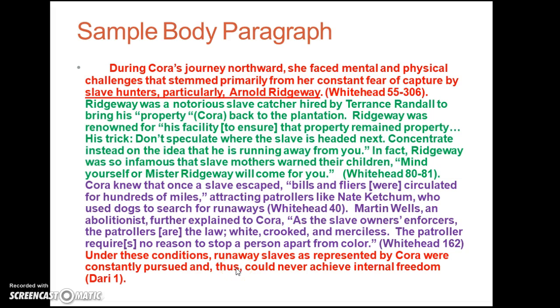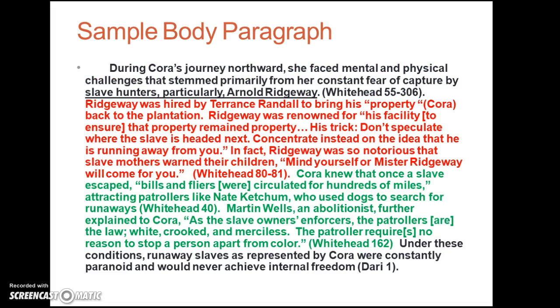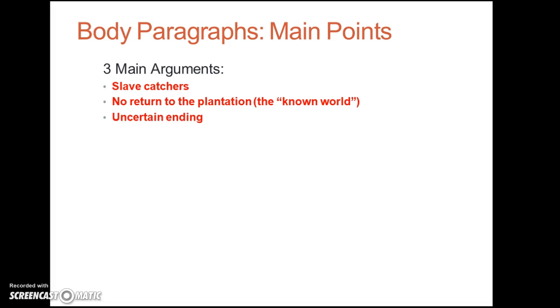Under these conditions, runaway slaves, as represented by Cora, were constantly pursued and thus could never achieve internal freedom. So again, these are the 3 main points that are going to be covered in the body paragraphs. I'm not going to present all 3 body paragraphs, but you get the idea.